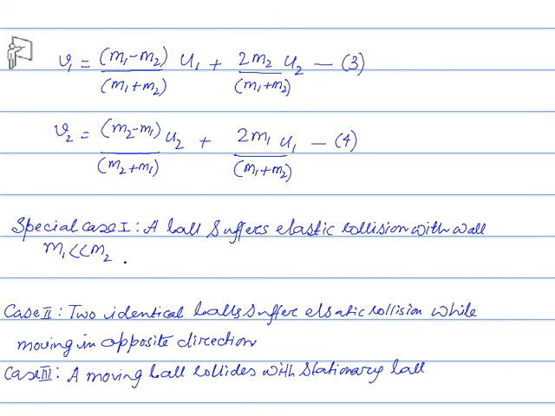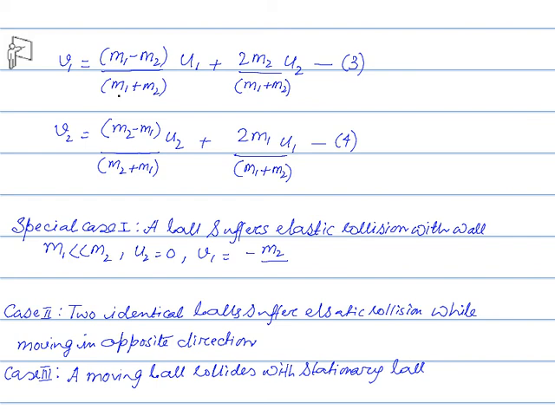Now the initial velocity of the wall, that is U2, is 0. So from equation 3 we find that V1 equals, M1 is the mass of the ball, which is negligible, so we can neglect M1 in comparison to M2. Therefore we can write minus M2, the mass of the wall.